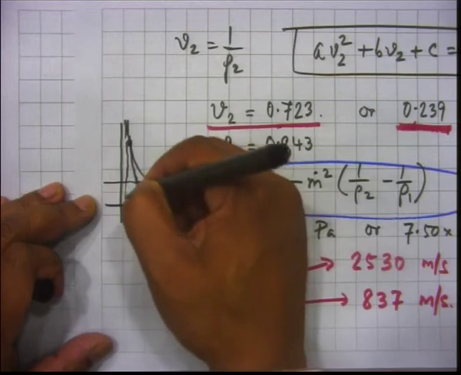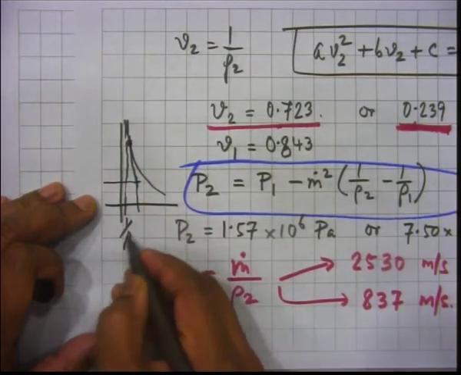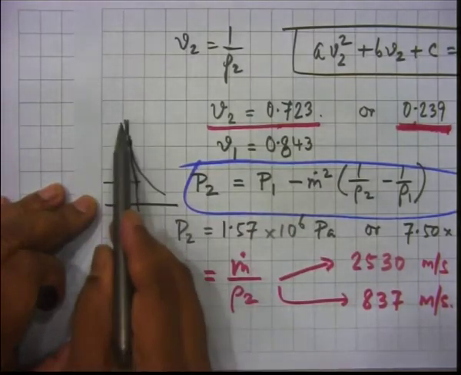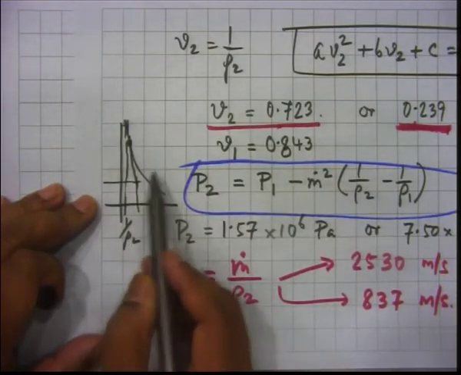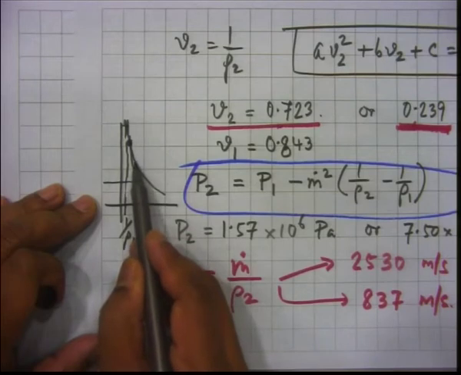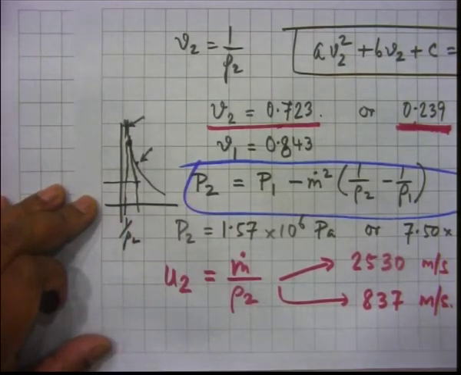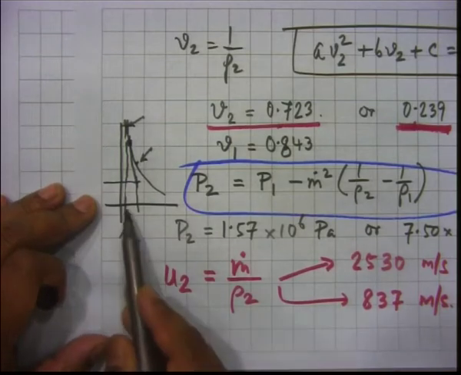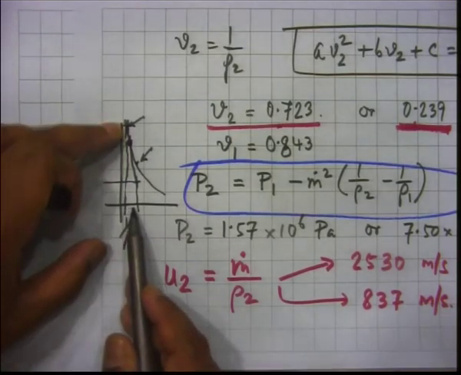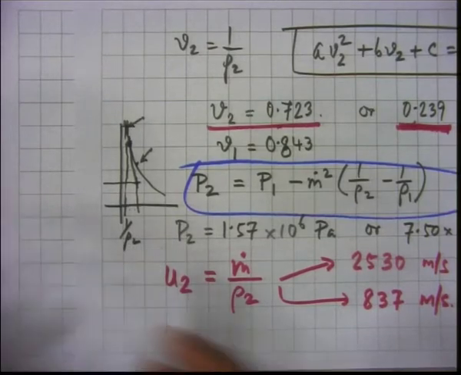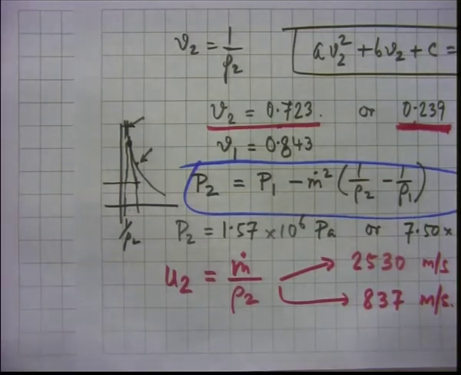So, if you are on this side, 1 over rho 2, on the upper point, we are thinking about two possible points, maybe one here and the other here, correct. If you are on the upper point, then your 1 over rho 2 is smaller. M dot is the same, so your U2 turns out to be smaller.